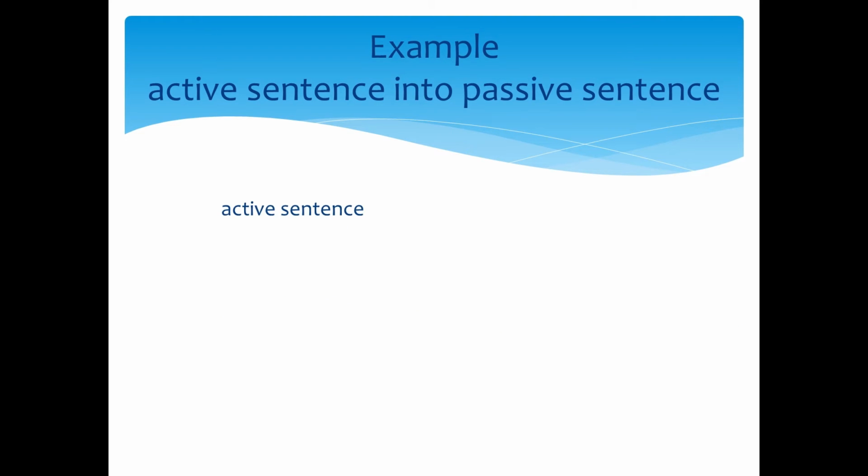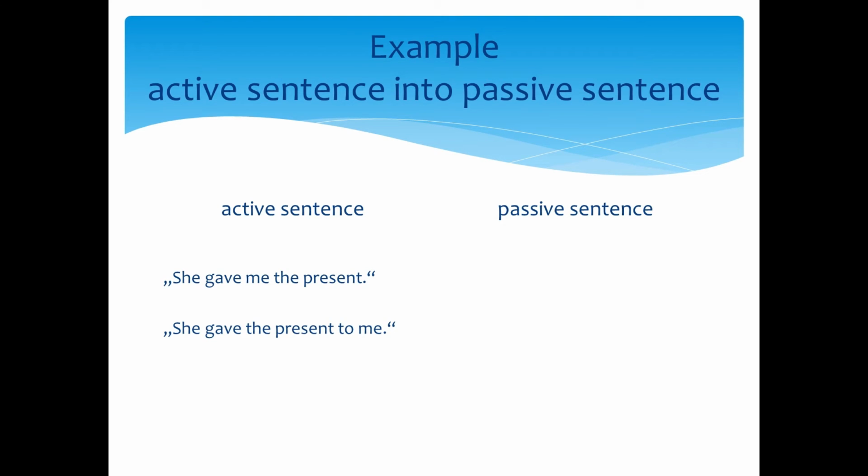When someone is giving you a present, you can either say, "She gave me the present," or "She gave the present to me." When transforming this active sentence into a passive one, you can now choose which of the two objects to be the subject of the passive sentence. You could either say now, "I was given the present by her," or "The present was given to me by her."